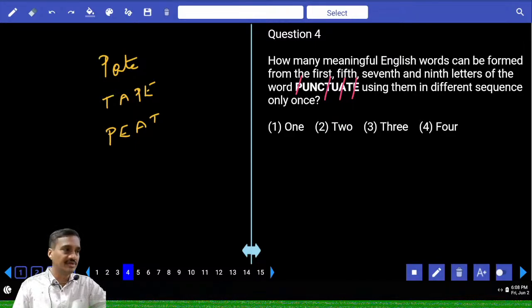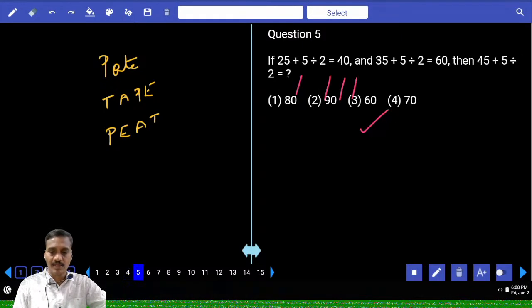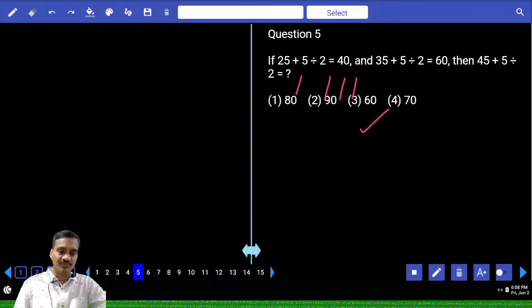Then what about E? Now while forming the word, each letter should be used exactly once. Isn't it? All the letters should be used and they should be used exactly once. And so what is the word here? Now these are the 3 words that can be formed, choice. Then our next one is question number 5.